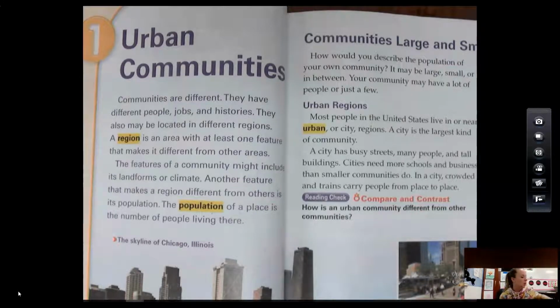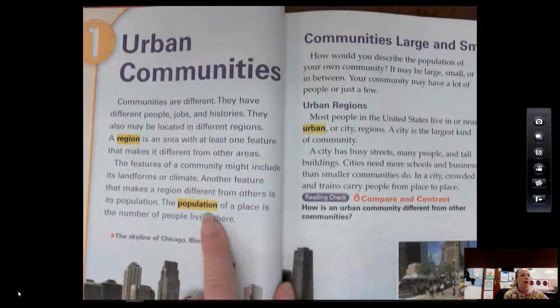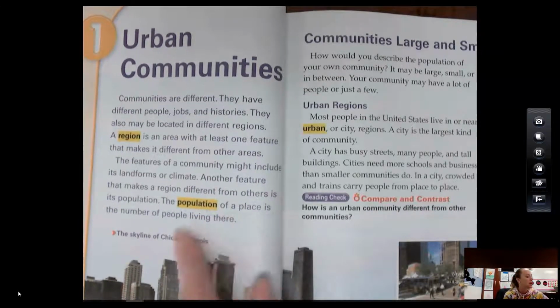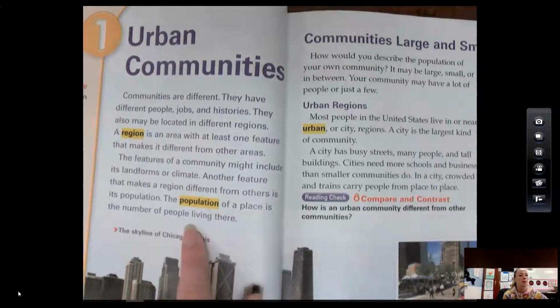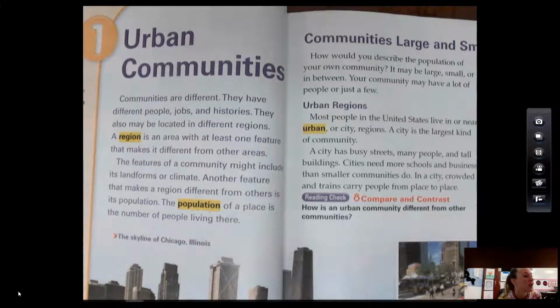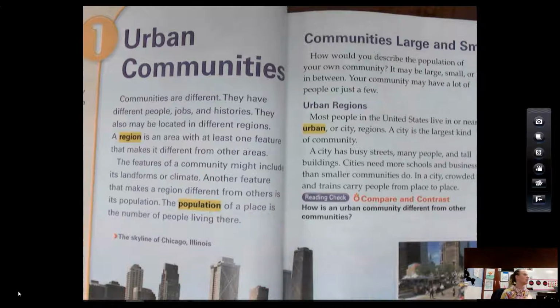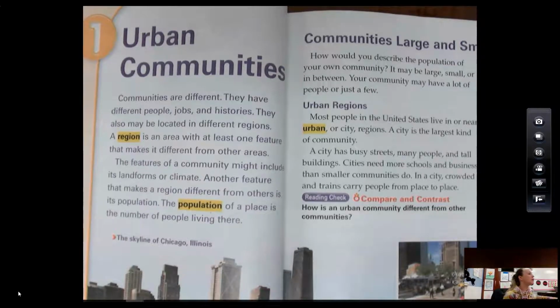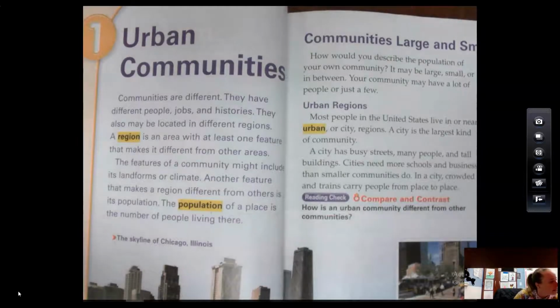So there's several different regions throughout the United States that we know of. Now, the next word we talked about was population. Population of a place is the number of people. So when you remember population, think number of people. A population is how many people live in a certain place. So how many people do you think live in Lima, Ohio? If you had to make a guess of the population of Lima, Ohio, what would you say? Well, let me show you. The population of Lima, Ohio is this many people.